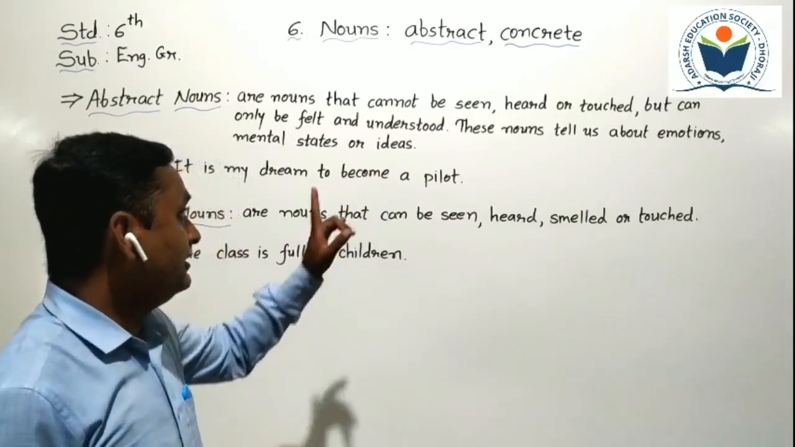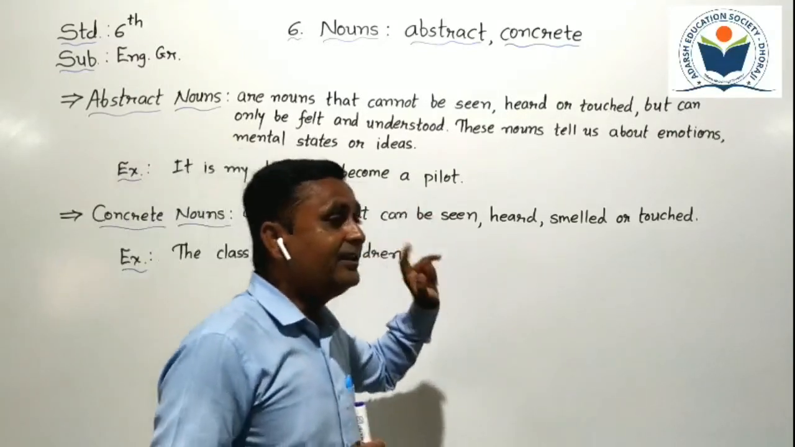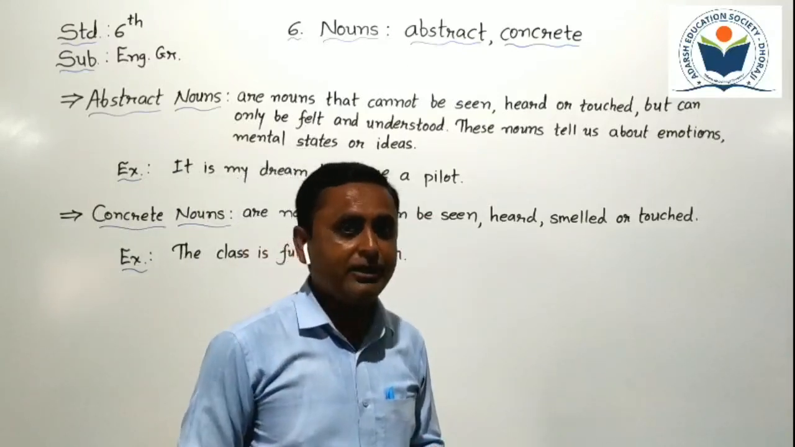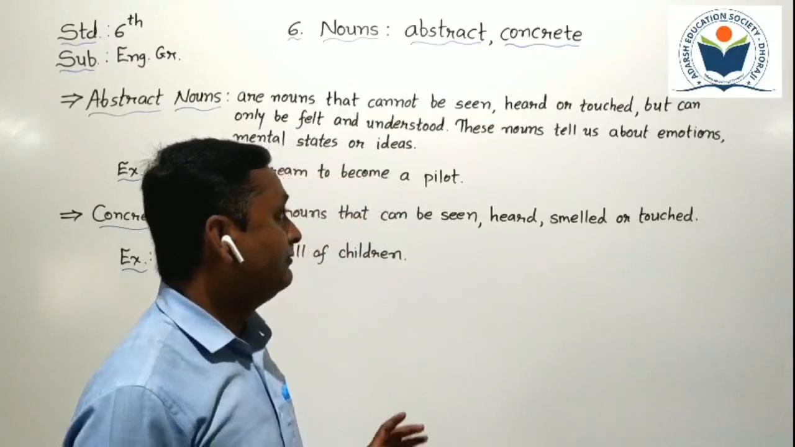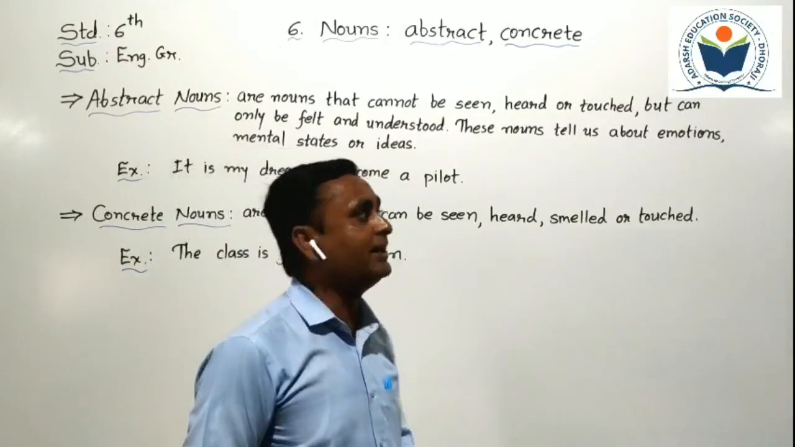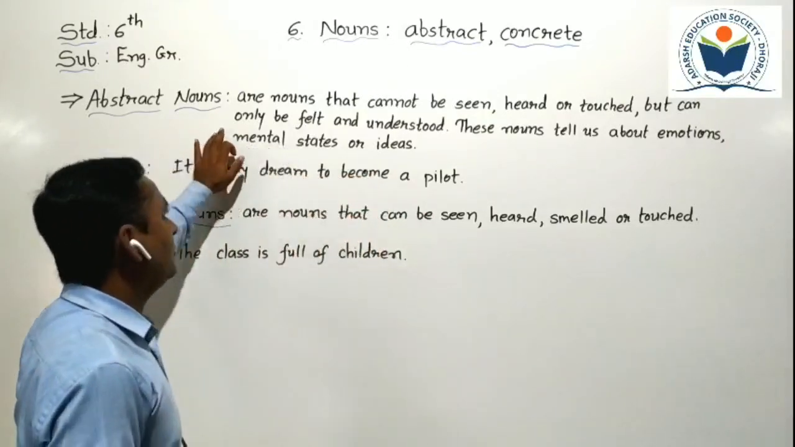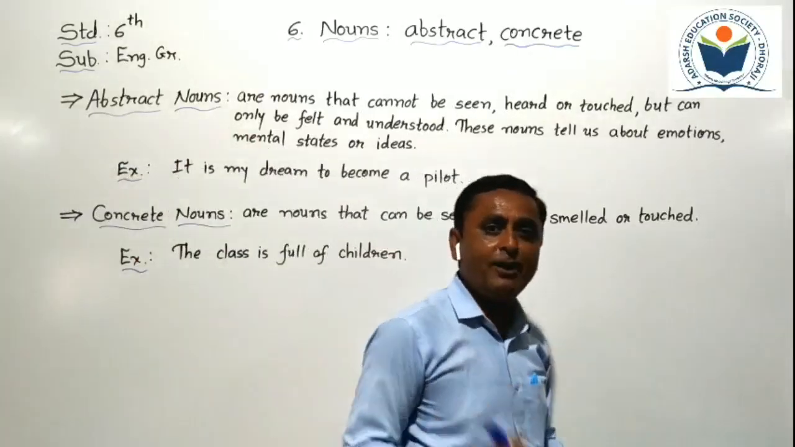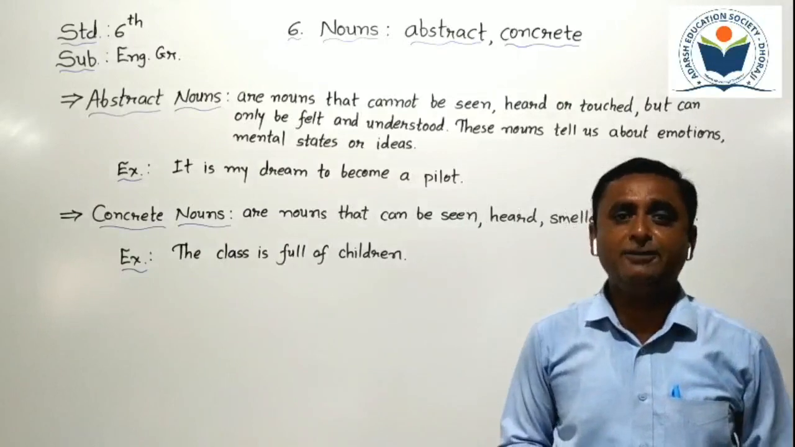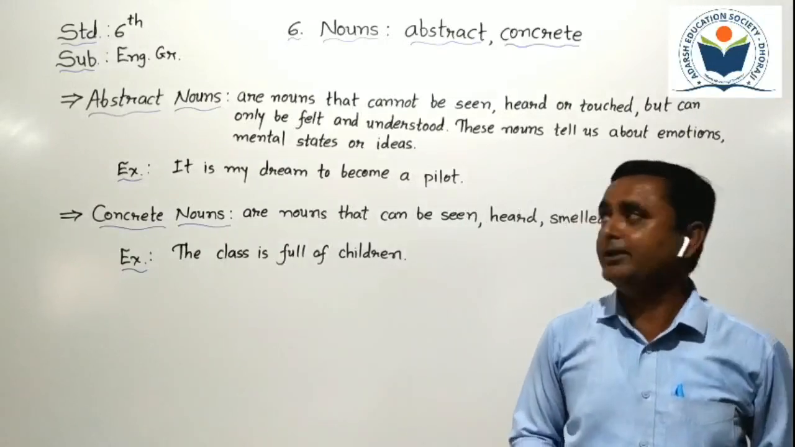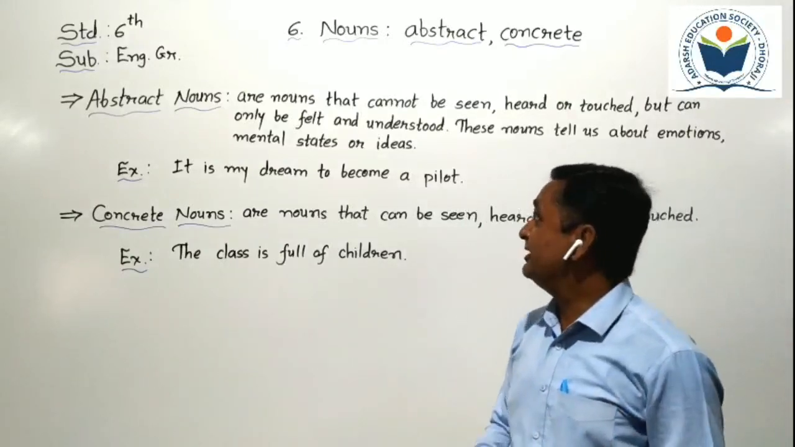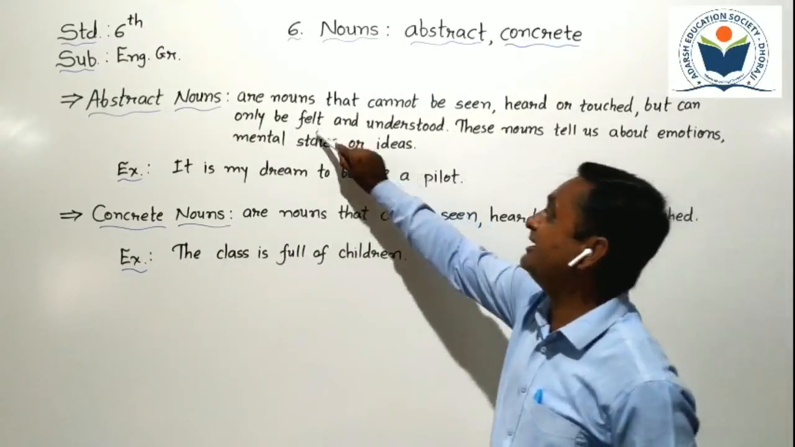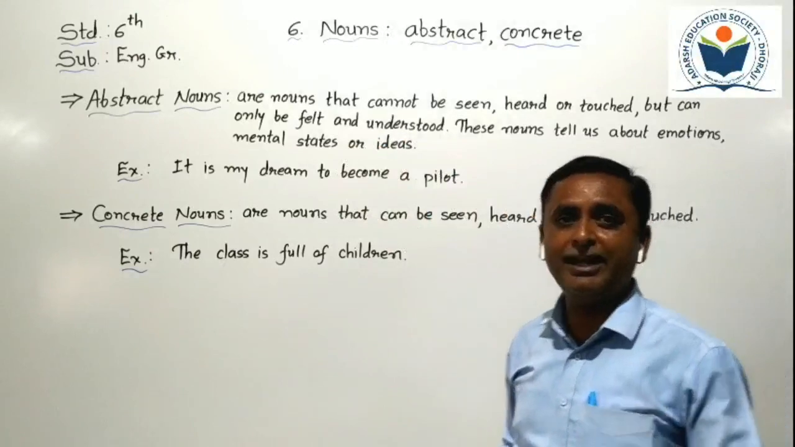It cannot be seen. We cannot hear an abstract noun. We cannot touch an abstract noun, but it can only be felt and understood. We cannot touch it, we cannot hear it, we cannot see it. We just feel and understand that noun.